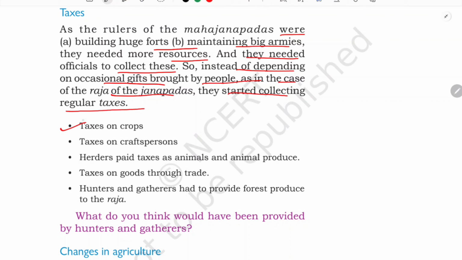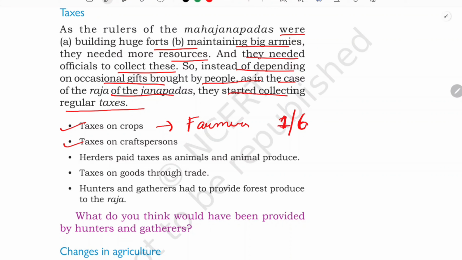So now there was tax on crops. This was because most people were farmers. This was the most important tax, because most of the people were farmers, and usually the tax was fixed at 1/6. That means one portion of what was produced from your farming you have to give to the king. One out of 6, you have to give to the king.